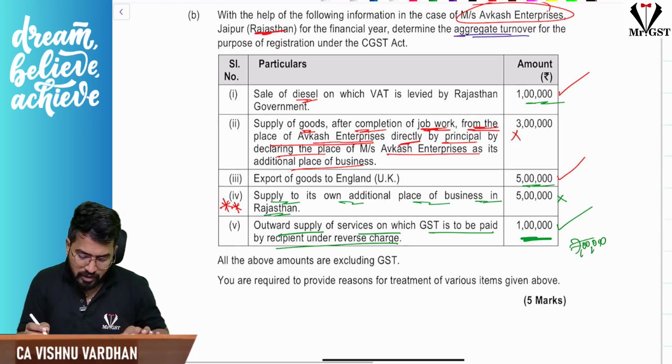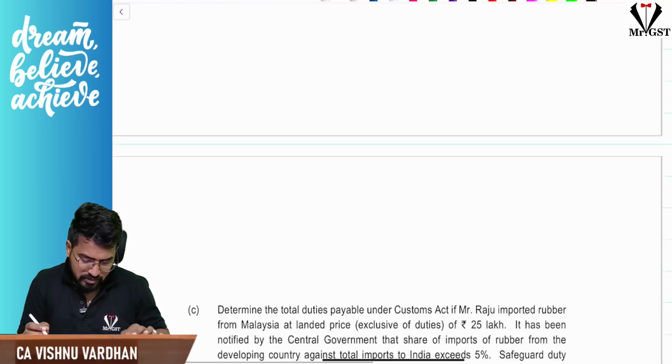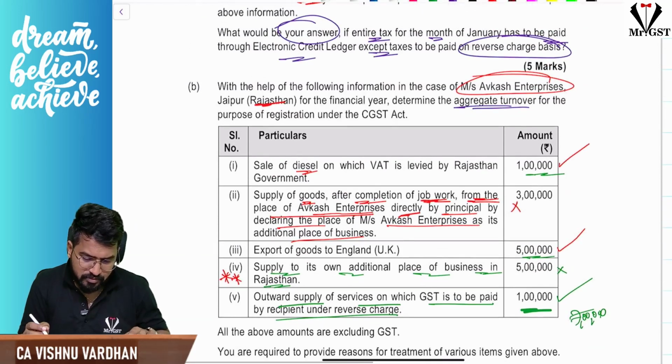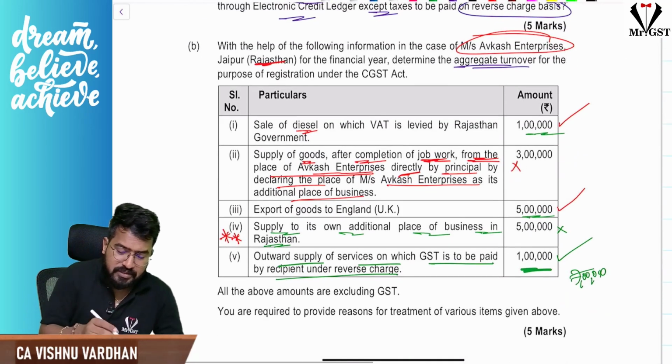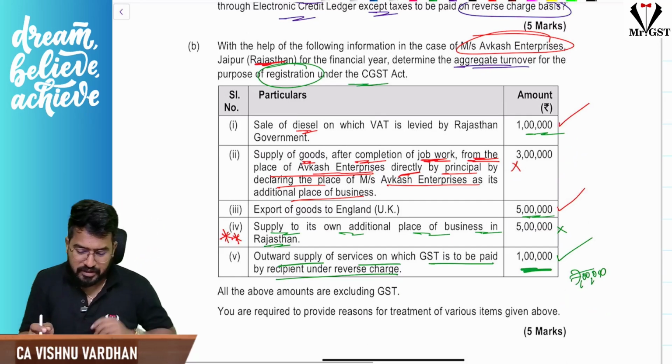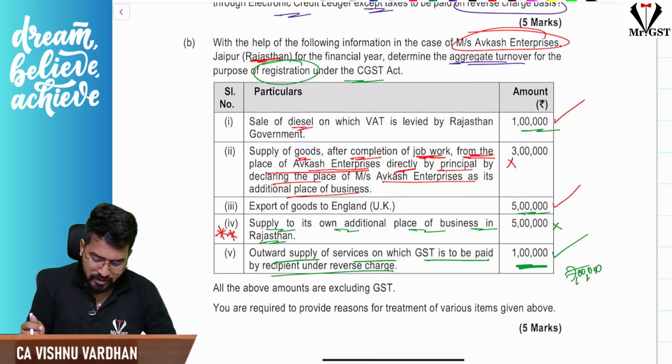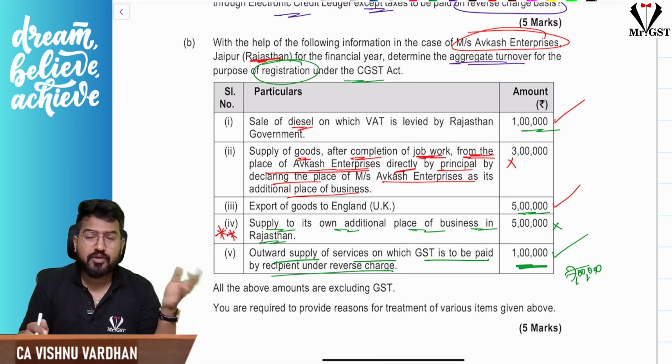Okay, and here what is it that they asked? Any registration related concept? They are asking for the purpose of registration. So what is the aggregate turnover? We have calculated, and whether they are liable for registration or not. Obviously, yes, you can understand.